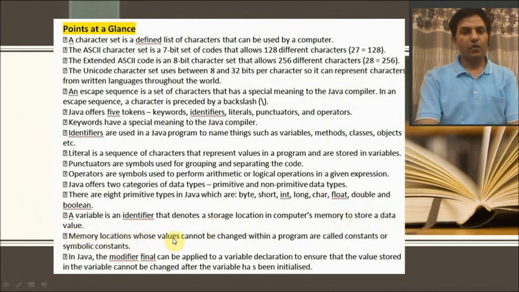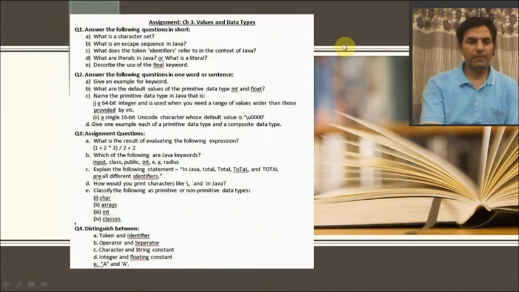Memory locations whose value cannot be changed within a program are called constants or symbolic constants. In Java, the modifier final can be applied to a variable declaration to ensure that the value stored in the variable cannot be changed after the variable has been initialized.